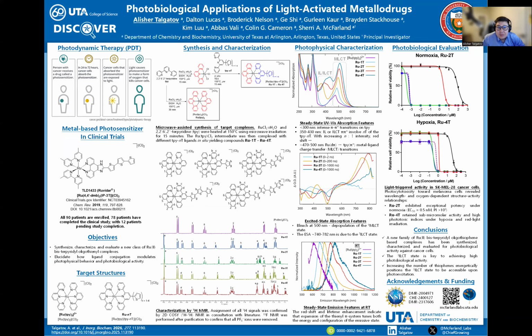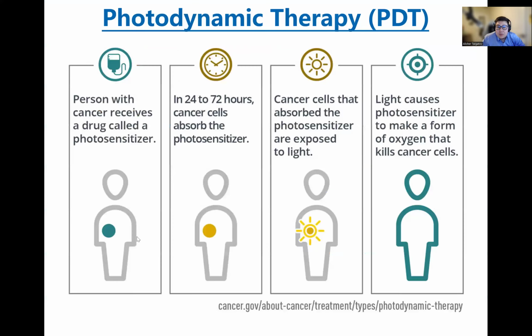So, how does it work? A person with cancer receives the drug called photosensitizer, which is absorbed by the cancer cells throughout a certain period of time, and once exposed to light, it generates reactive molecular species that kill cancer cells.